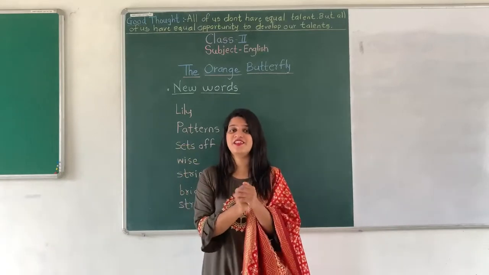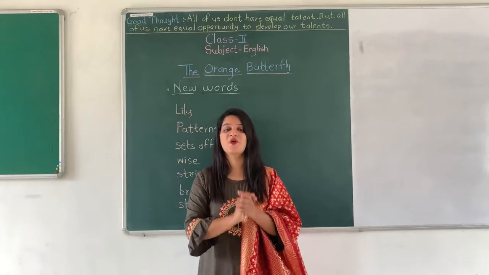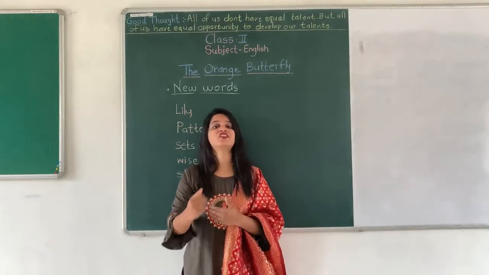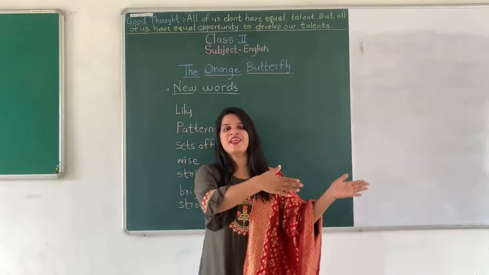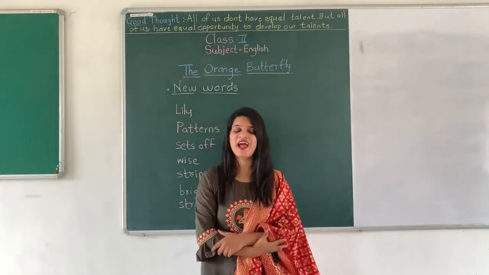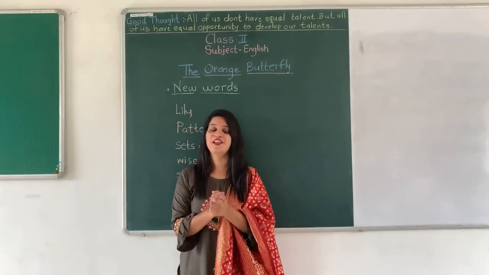Now my dear children, this was the story of Jiggy. What did Jiggy think at the end? That she is very powerful. She could fly all the way to the other garden. Right? This was why she thought she was powerful.